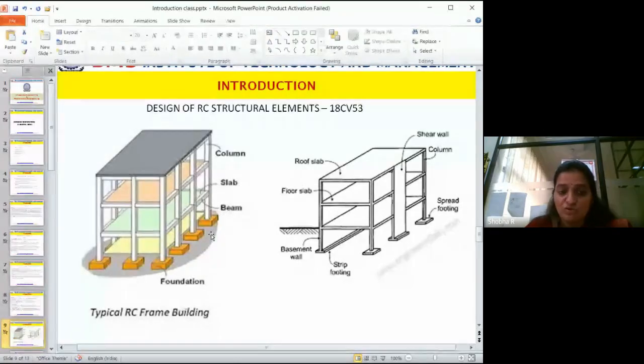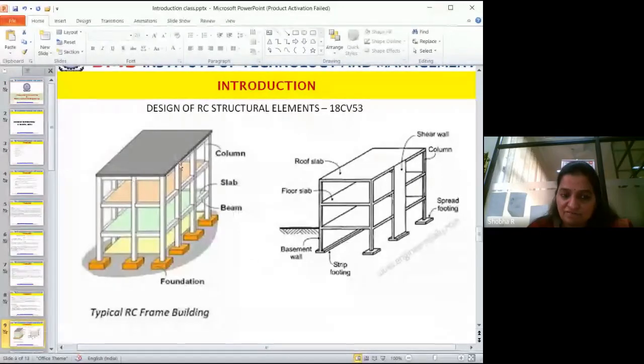Now, why do we have to analyze separately? If I ask you to analyze the foundation along with this, then we will have to learn how this slab is behaving. If I take the effects of the slab directly to the foundation, and column to the foundation, beam to the foundation, these two slab to the foundation, don't you think it will really mess up everything? So what we do is, we design these separately.